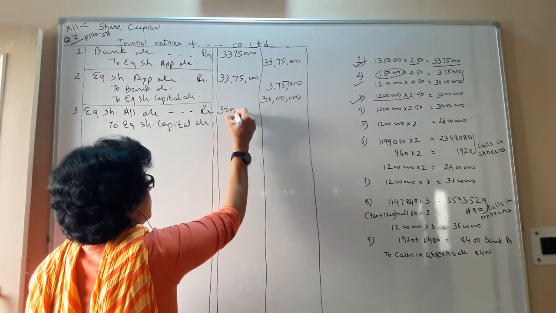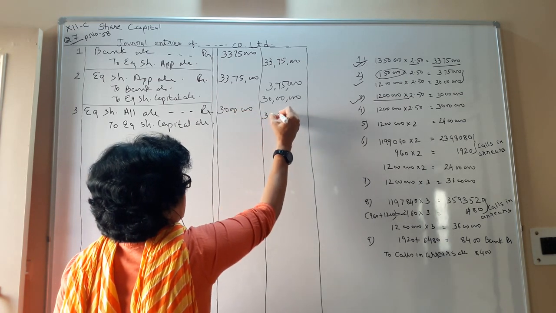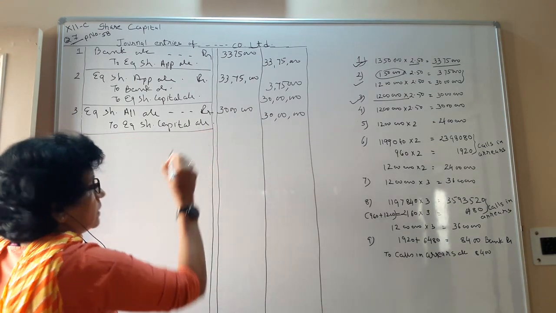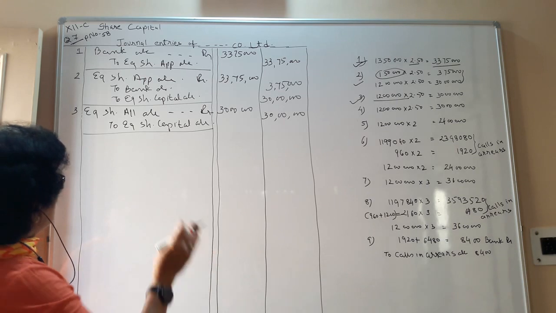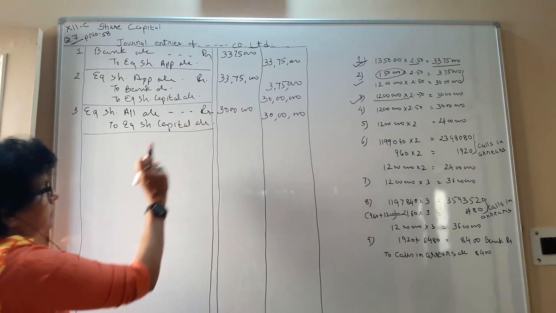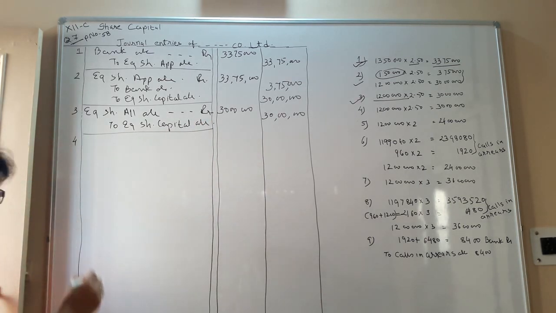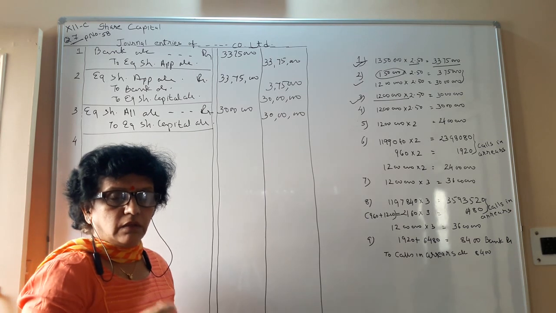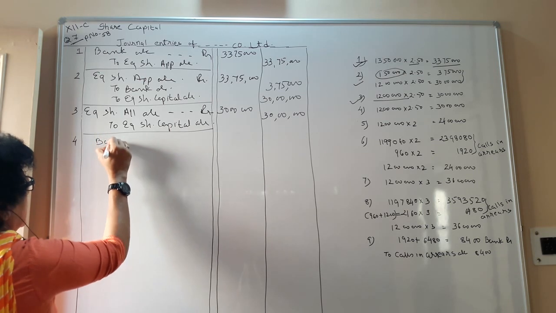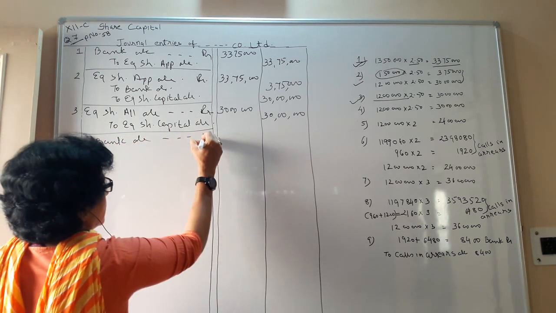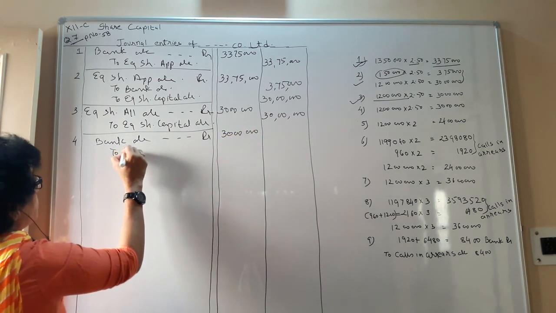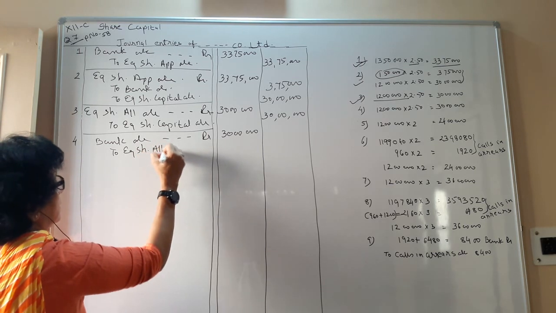So 30 lakhs you are asking for, and the investors, the shareholders to whom you have allotted, they are going to pay. The narration is: being equity share allotment at 2.50 demanded by the company. Then the fourth, we are receiving money of all the shares to whom we have allotted. So the next journal entry, bank account debit, total money you are getting, so there is no change in the figure, to equity share allotment account.